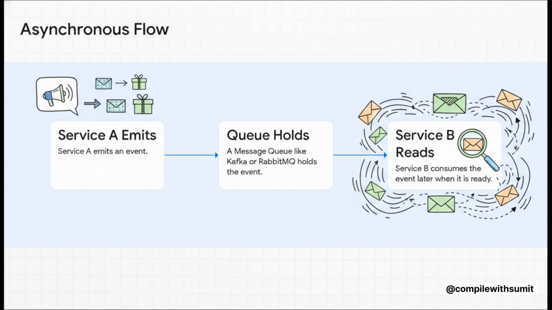And here's how that flow actually works. Service A doesn't talk to Service B at all. Instead, it just announces an event, something like, hey, a new order was placed, into a central message queue. This queue, using something like Kafka or RabbitMQ, is like the central mailroom. Then, whenever Service B is ready, it just checks its mail, picks up that event, and processes it. The key here is that Service A and Service B are completely decoupled from each other.